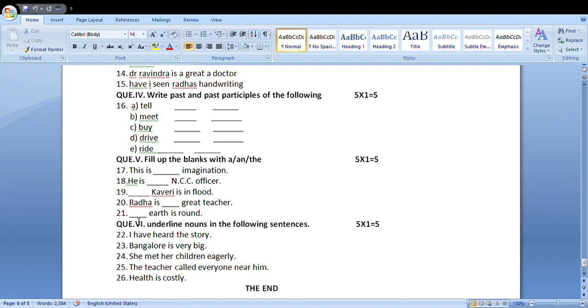The last question of this type is earth. Always some natural objects are there, students: earth, sun, moon, sky. Wherever these words are there, the is used before them. The sun, the moon, the sky, the earth.